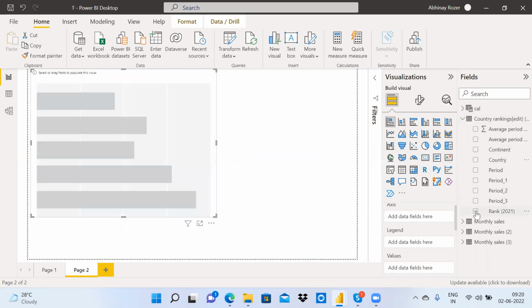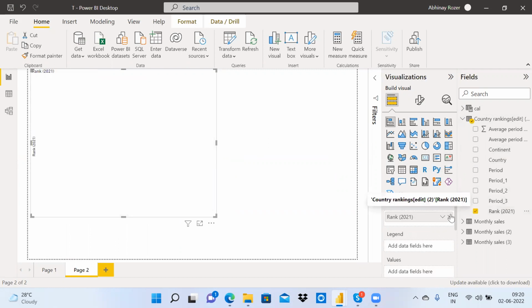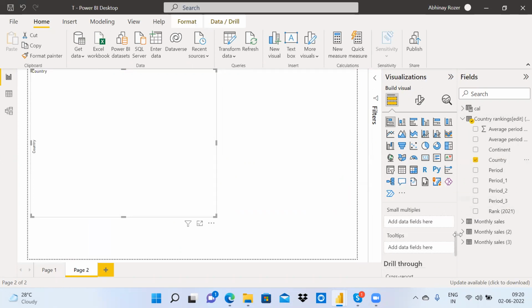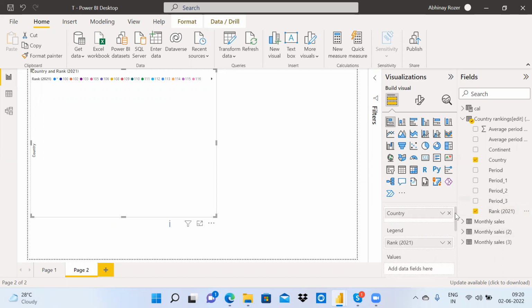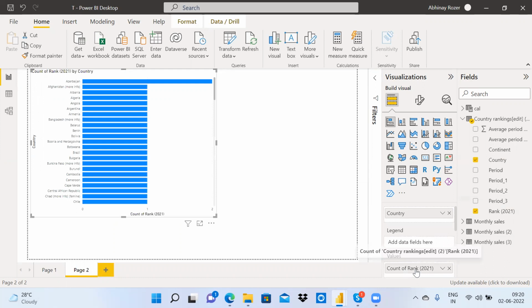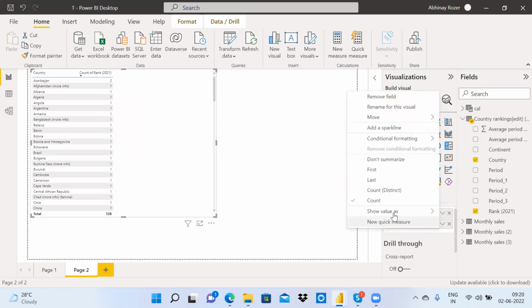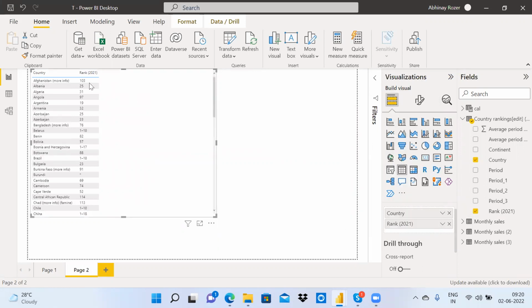Country and, let's say, rank. Country and rank. It would summarize. So this is the rank.